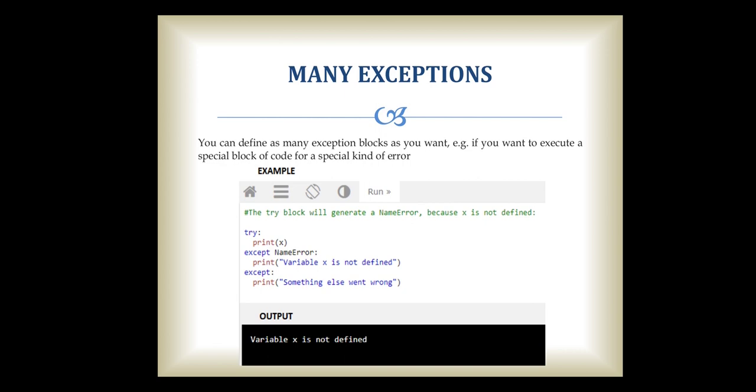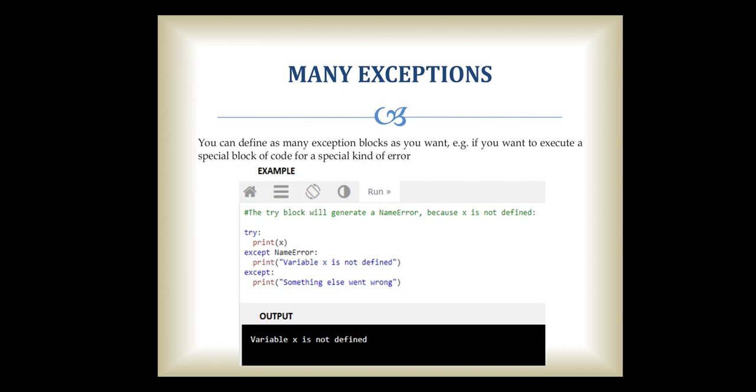If it is not a name error, then it is going to print that something else went wrong. But since this is a name error, when I execute the try block, it is going to directly print variable x is not defined. Okay, so this way you can specify many exceptions for a single try block.